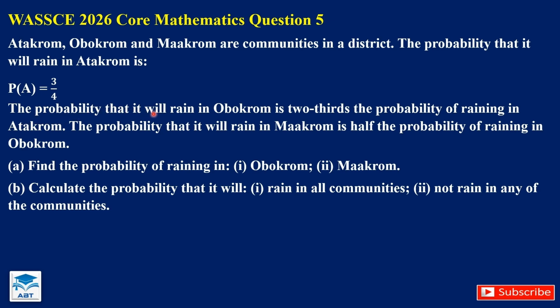The probability that it will rain in Obokrom is 2/3 the probability of raining in Atakrom. The probability that it will rain in Maakrom is half the probability of raining in Obokrom. We are to find the probability of raining in I, Obokrom, II, Maakrom, and we also have the B part. For now, let's concentrate on the A part of the question. We want the probability of raining in Obokrom.